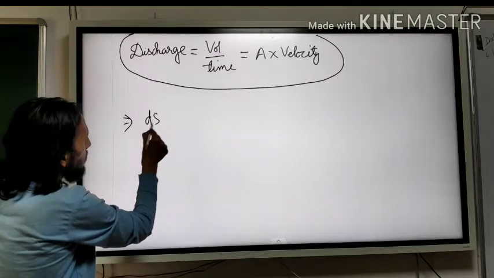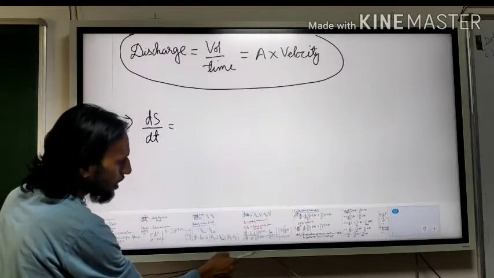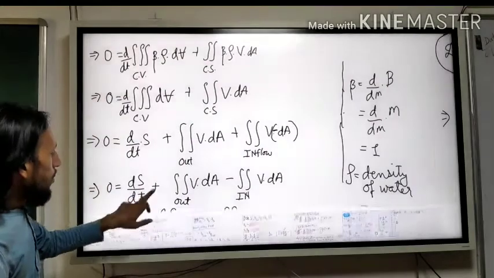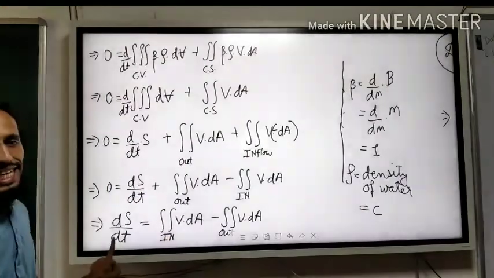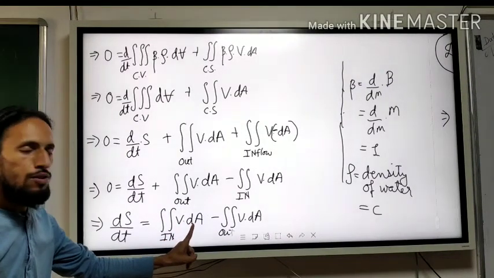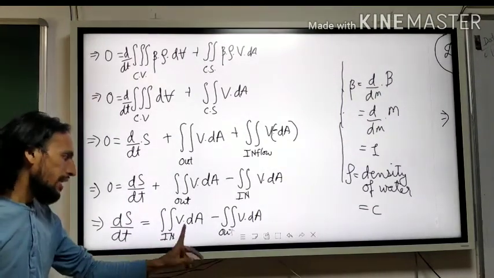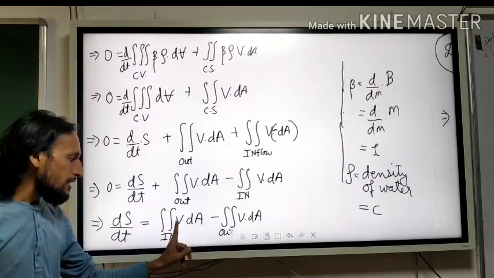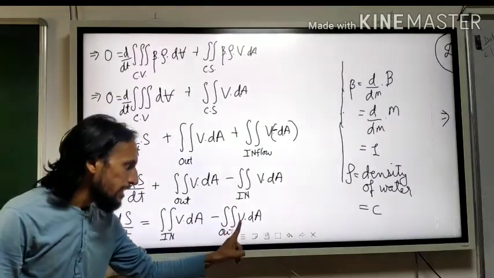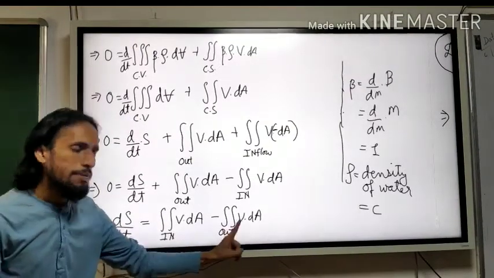So let us modify our equation. So what was our equation? See here, we have calculated change in the storage with respect to time, integral over velocity into area. In the inflow section, on the inflow area, what have we done? We applied the integral. So what will you get? Velocity into area. Similarly velocity into area. However this will be inflow, this will be outflow.